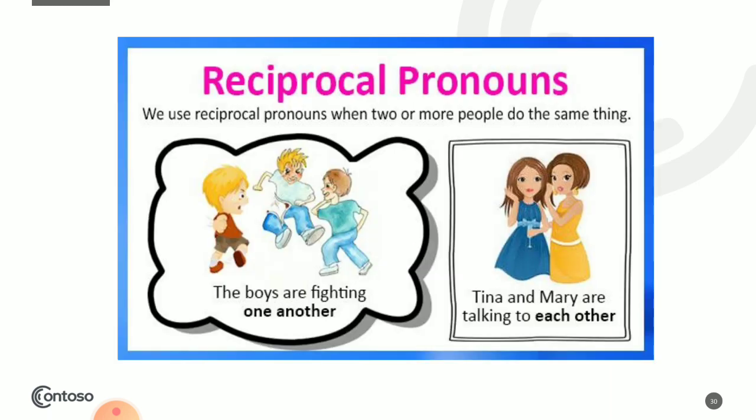Take these two examples. See the boys fighting over there? The boys are fighting one another. Tina and Mary are talking to each other. So they are talking. So action is coming from both sides. Okay?